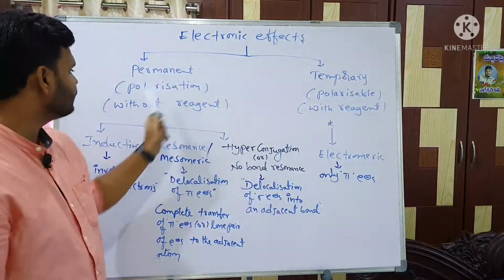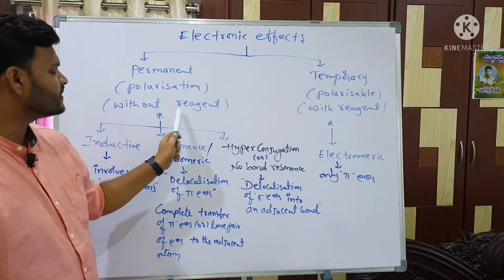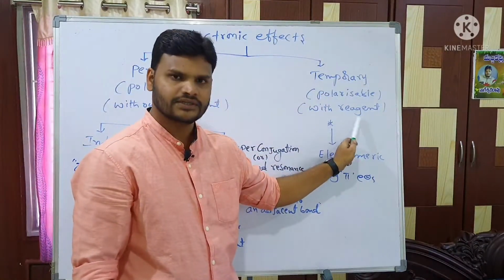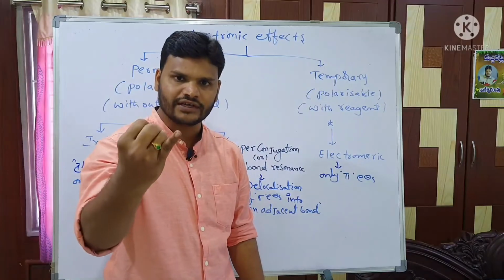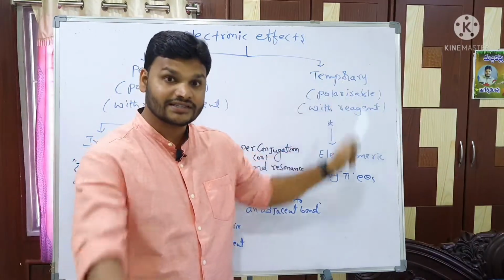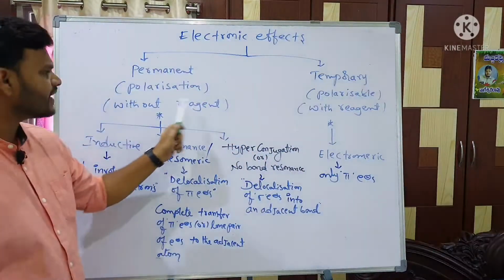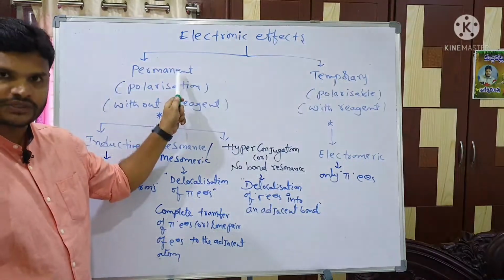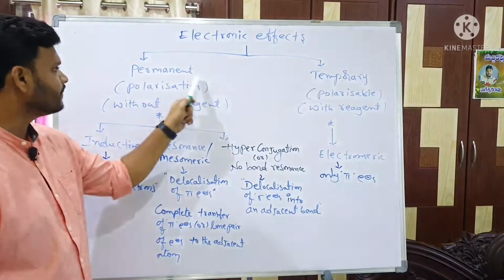A permanent effect is without using any reagent, but a temporary effect is with using a reagent. Reagents are of two types, electrophilic reagent and nucleophilic reagent. If a reagent is used, these effects come, therefore temporary. A reagent is not needed; without using a reagent also this effect is possible. That's the reason this is called a permanent effect.